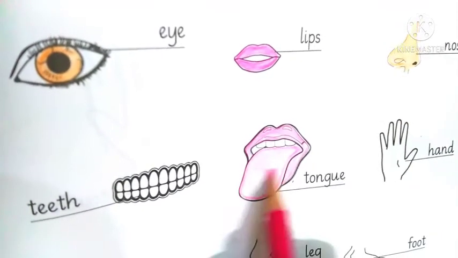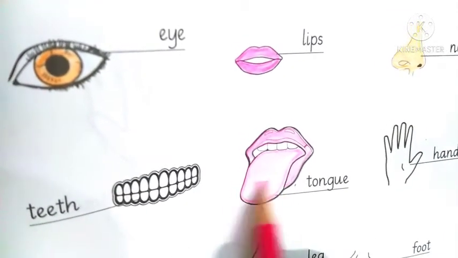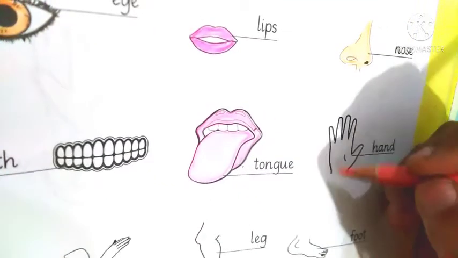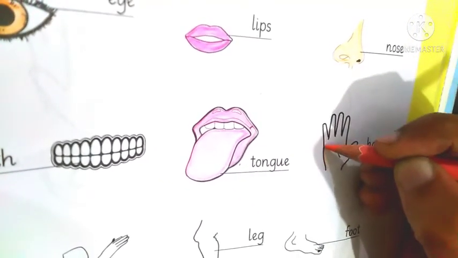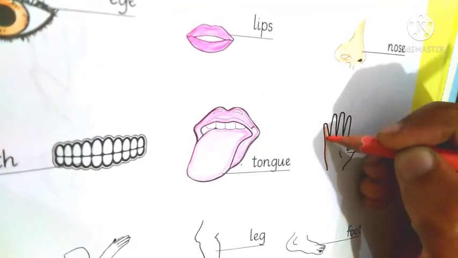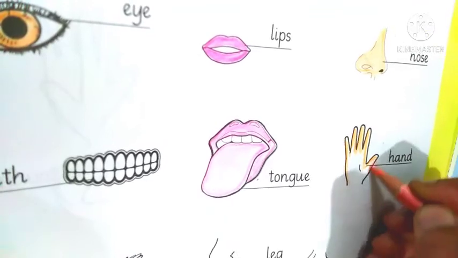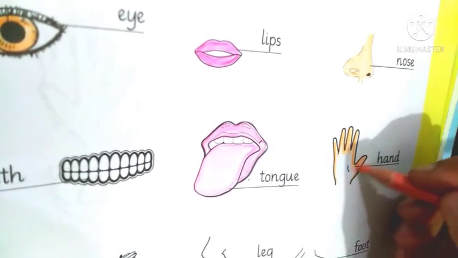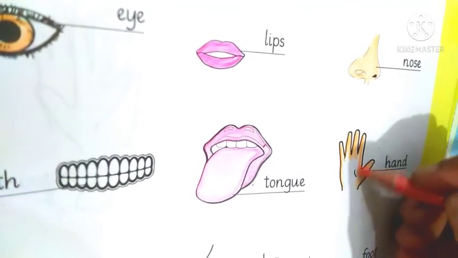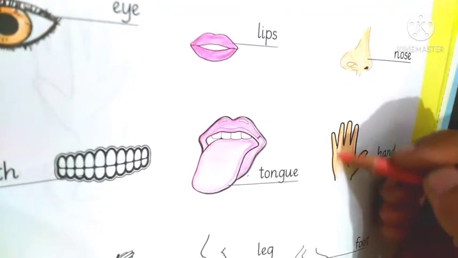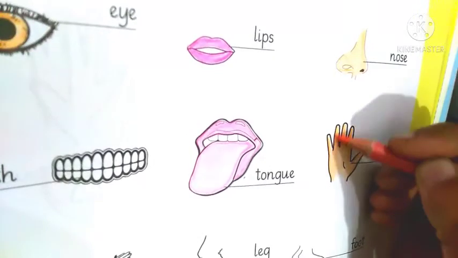Teeth and tongue. Fill light colors inside, and after coloring the tongue you will color the hand. Use skin or peach color for the hand. Make a dark outline, and after making the dark outline you will fill light color inside. You will fill all the white space inside. So color it carefully. Fill all the white spaces. We have colored teeth, tongue and hand.